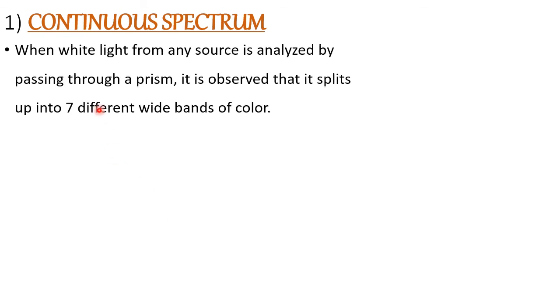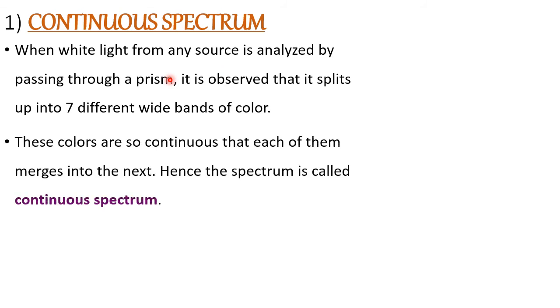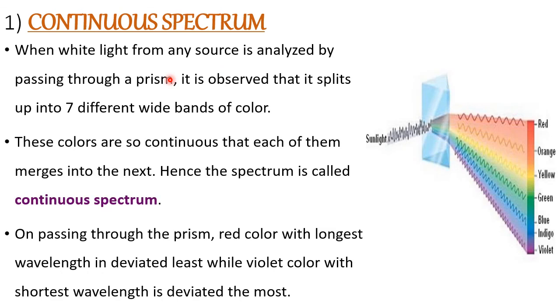What is a continuous spectrum? When white light from any source is analyzed, it gives seven different colors. That is called a continuous spectrum. See, one color is merging with the other color, so there is no gap. Continuous colors are there, no gap is there. Therefore, such a spectrum is called what? Continuous spectrum. And you see red at the beginning and violet at the end, depending upon their wavelength.